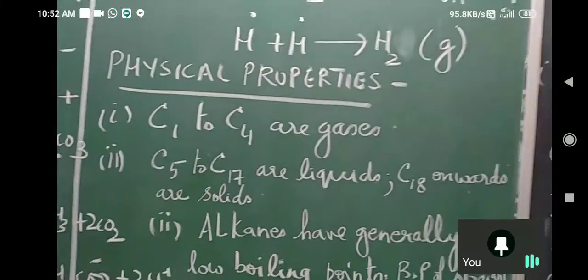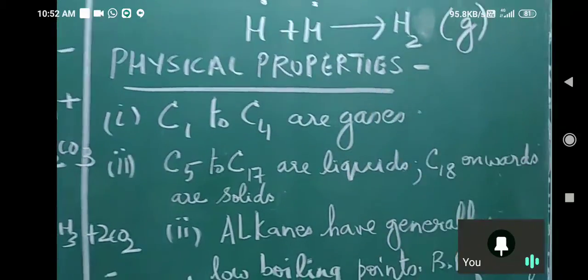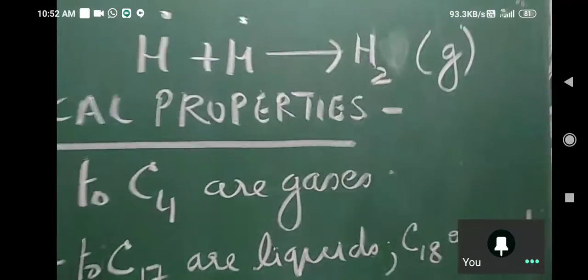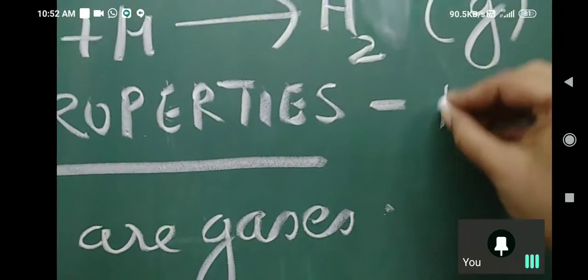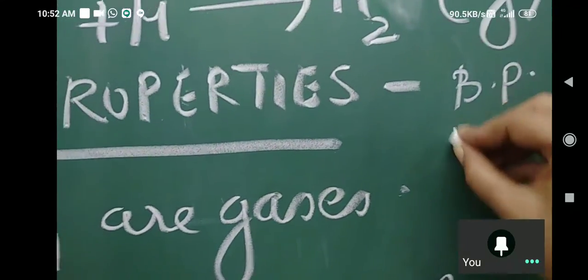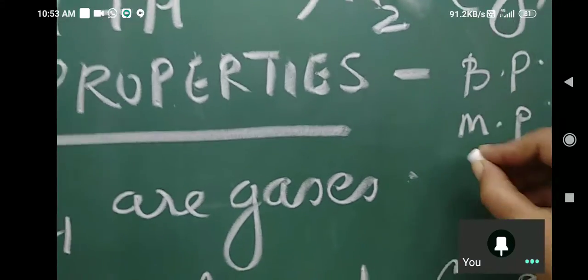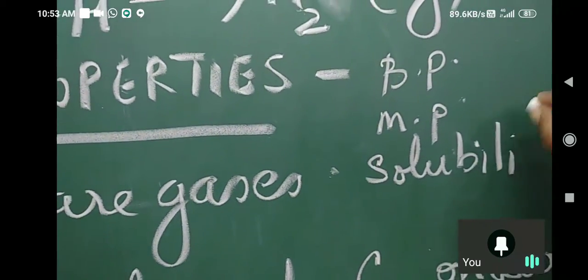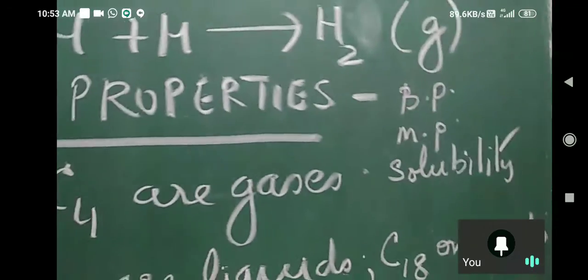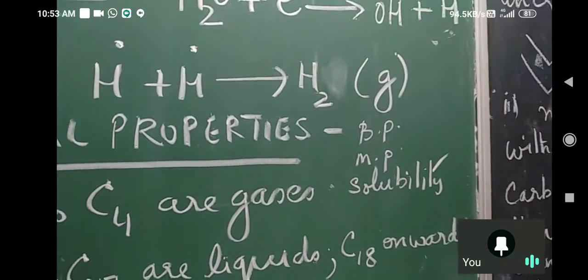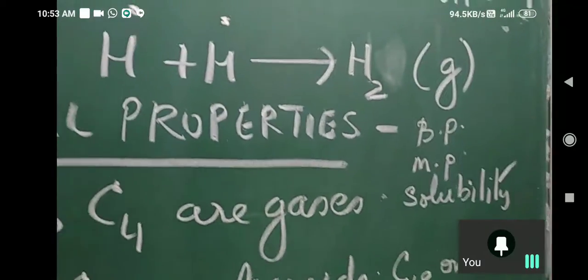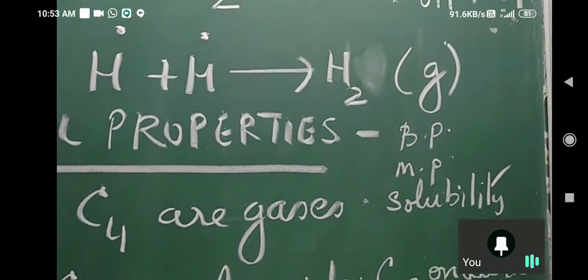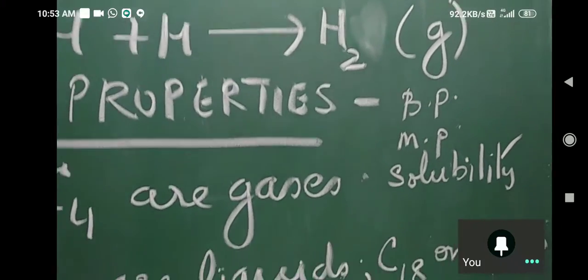Next, we go on to physical properties. Physical properties include three things. You can write it down. What are those three things? Boiling point, melting point, and solubility. Boiling point is for liquids, melting point is for solids, and solubility in water.